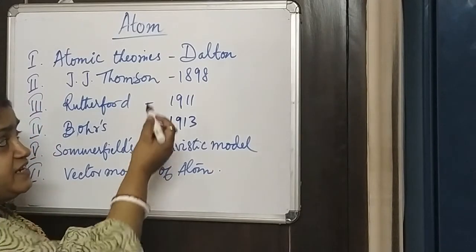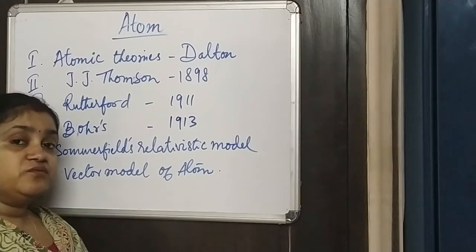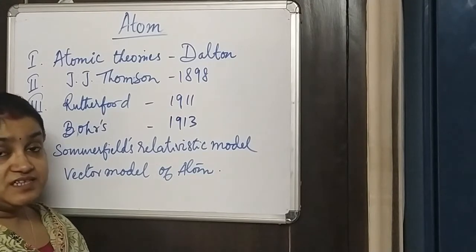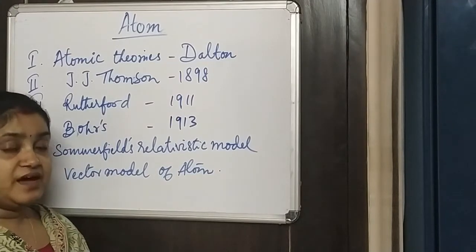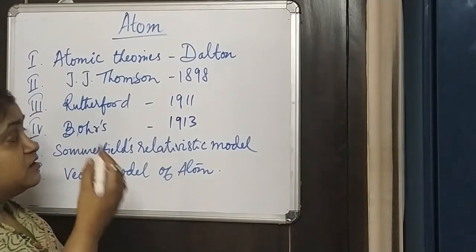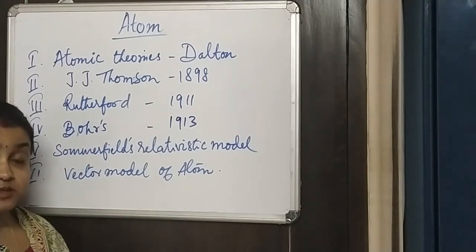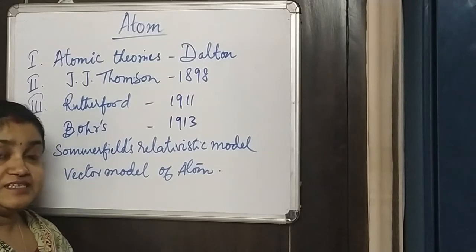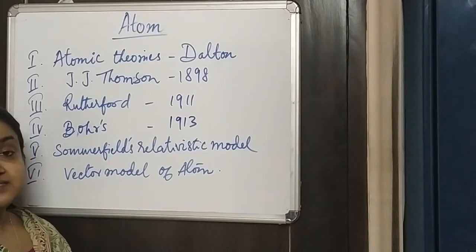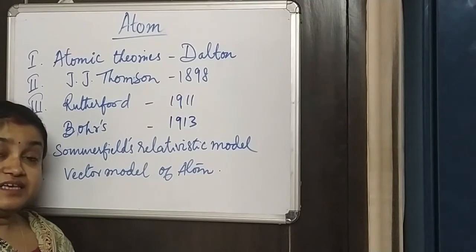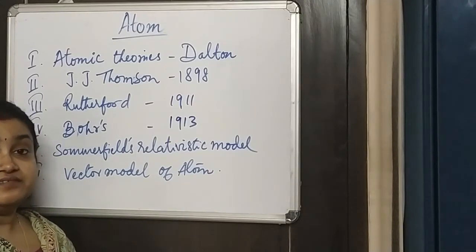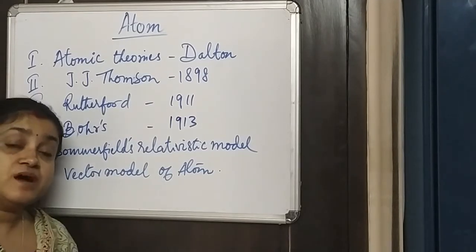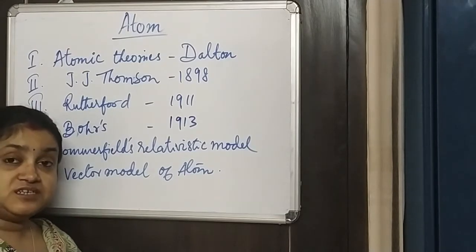But around 1897, while studying the discharge of electricity through gas inside the discharge tube, J.J. Thomson was the first person to discover that there is something called cathode rays, and particles are coming out from the cathode. He first identified these particles as electrons, and therefore the electron's mass and charge were predicted and calculated.